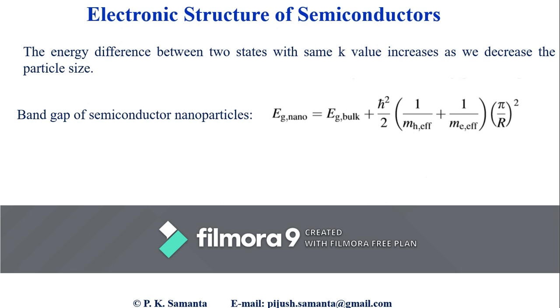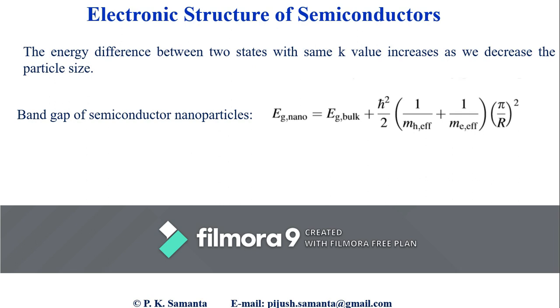Now, in emission spectra, it is very often observed that in addition to the band-to-band transition, a new emission spectrum also arises at some higher wavelength when the particle size is very small. This effect is very prominently observed in zinc oxide quantum dots of size about 2 to 3 nanometers. And this type of emission mostly occurs due to surface related defects, mostly the Schottky defects.